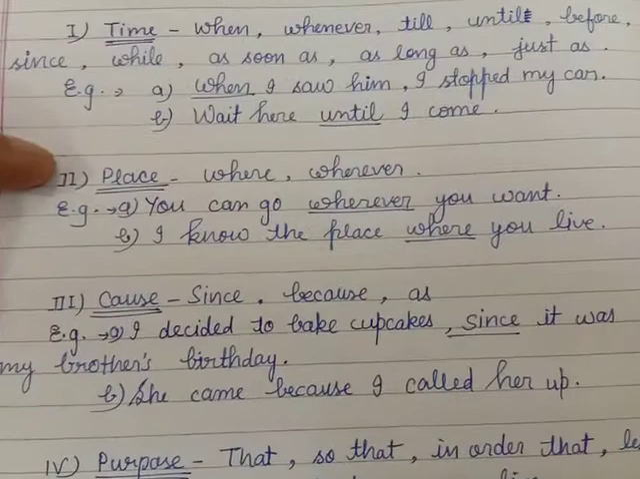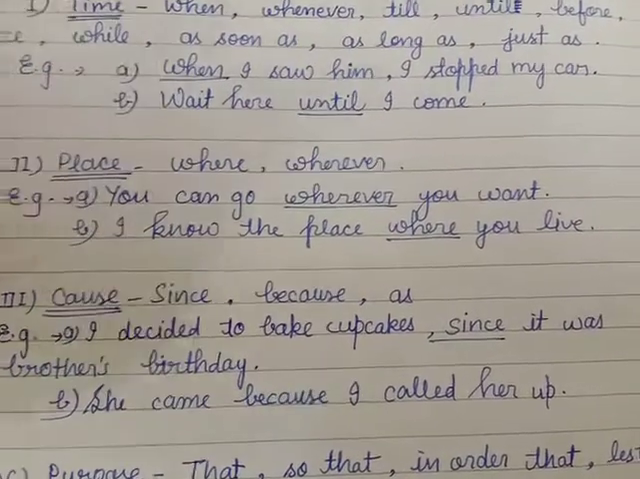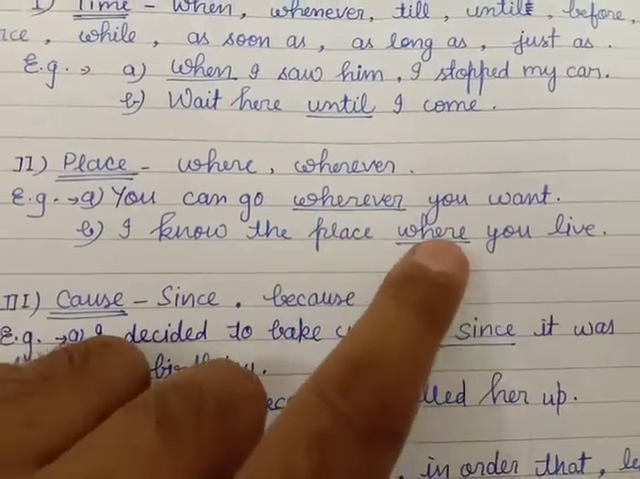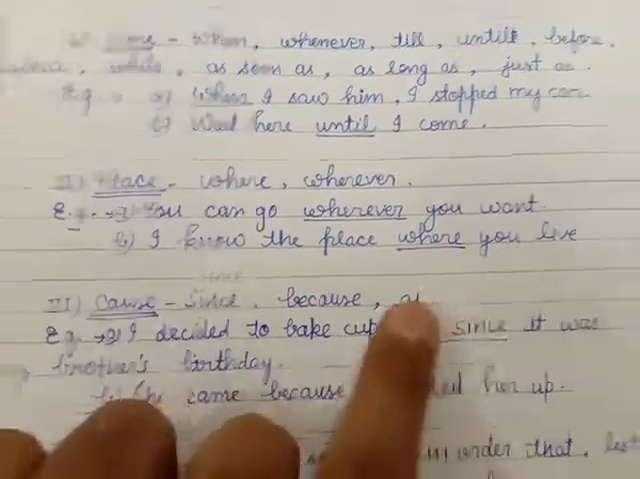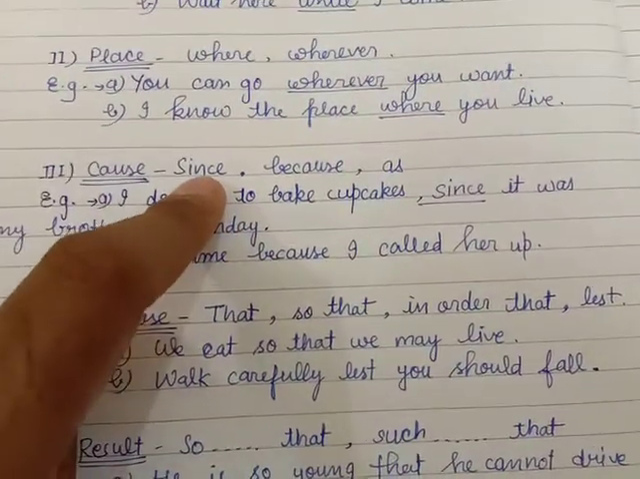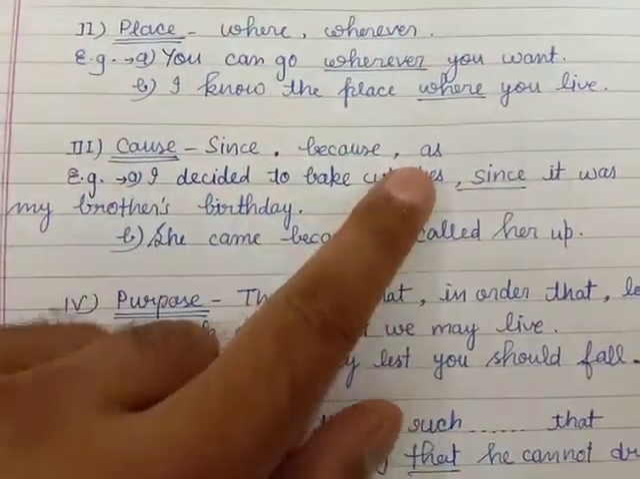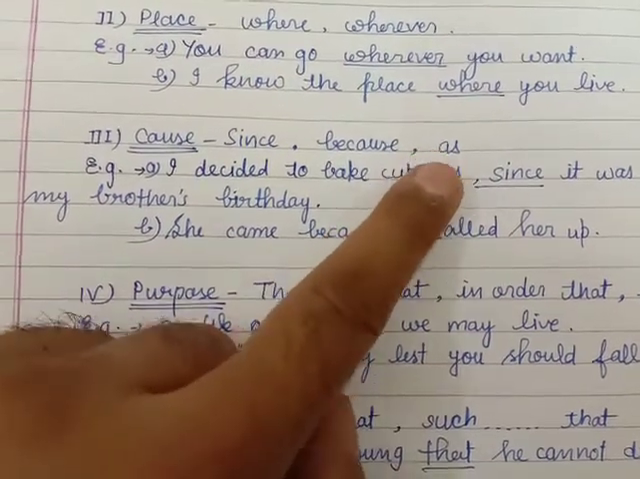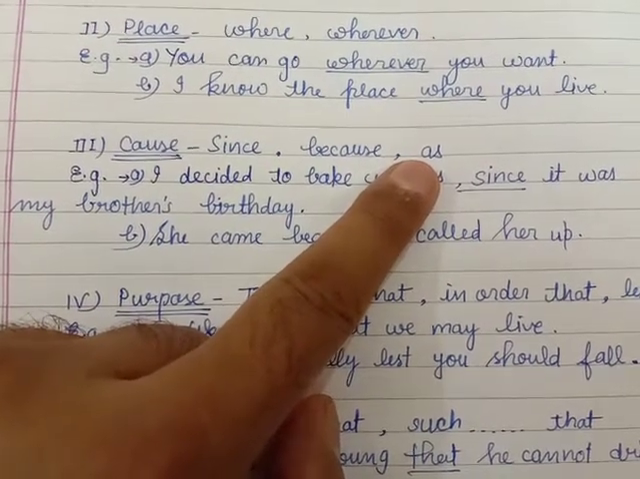The next one is place: where or wherever. You can go wherever you want. So it denotes the place. I know the place where you live. The next one is cause. It gives some reason: since, because, as. As will be used in different parts, so don't be confused with as. What are its different meanings?